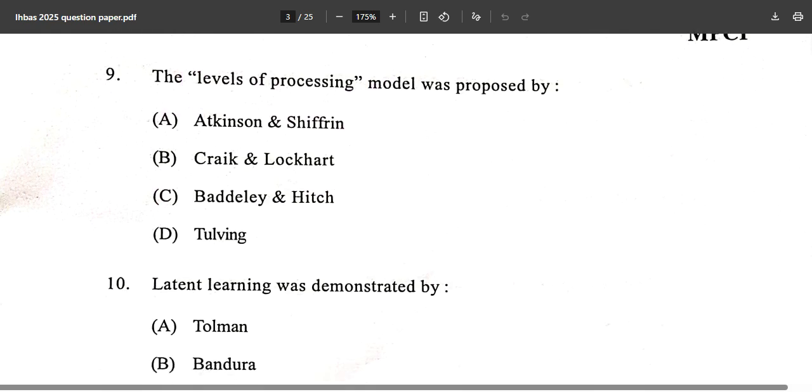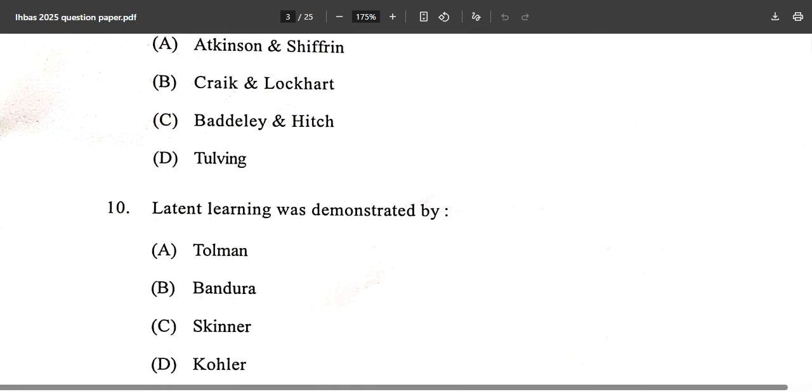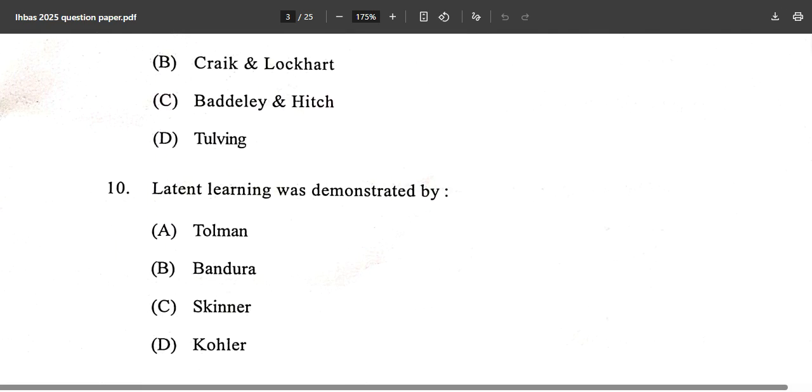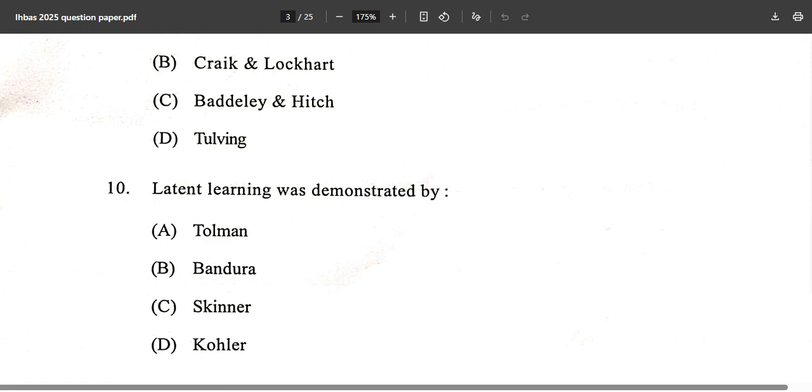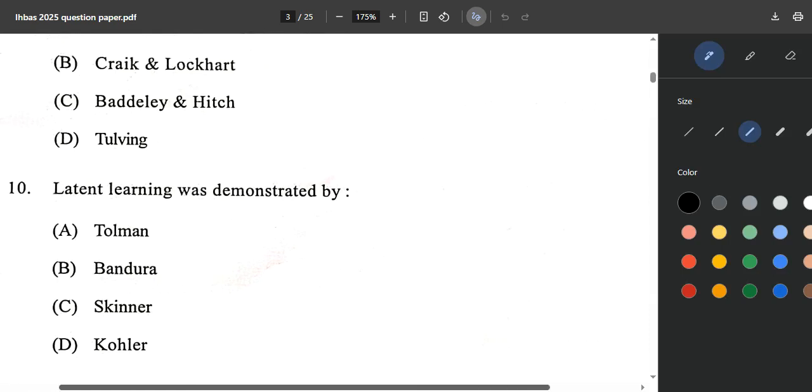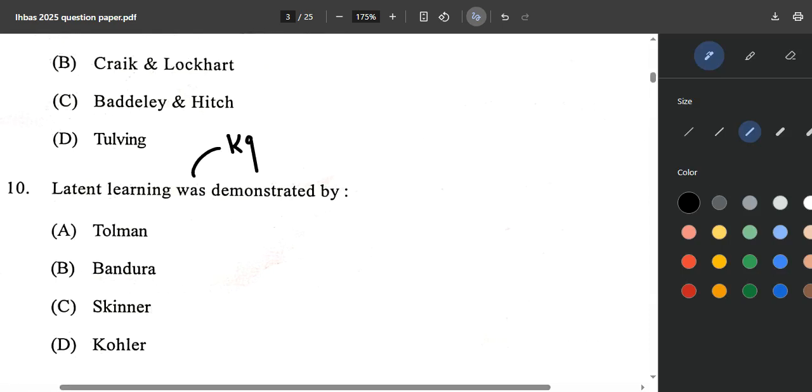Now, the next question says that latent learning was demonstrated by Tolman, Bandura, Skinner, or Kohler. If you have to pass the upcoming examination, you need to know latent learning is given by Tolman, the cognitive map. But majorly in any entrance examination that is going to come in the near future, for KGMU and for RML, these 4 people are very important.